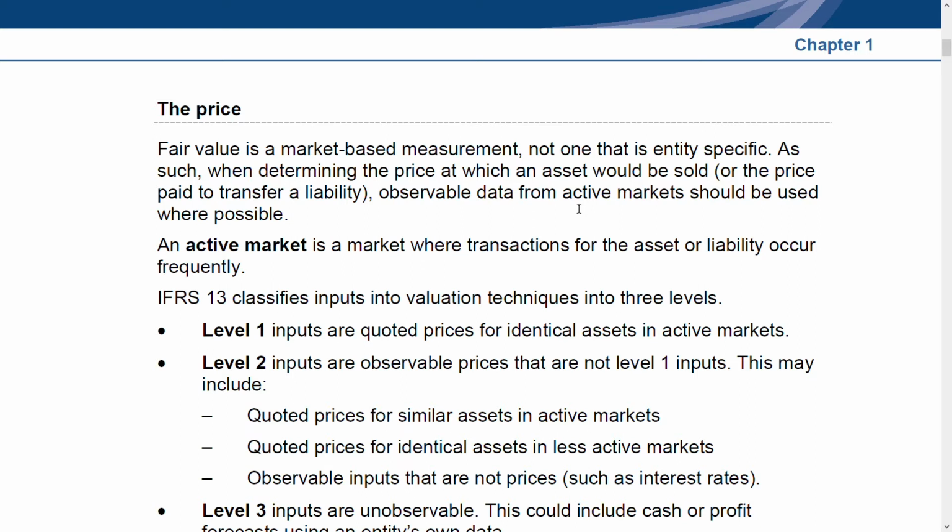It's very easy to find that price because, number one, it is an active market, and number two, you can observe the data. Wherever this situation comes, use it to the maximum, because that gives you a better picture compared to cases where you cannot observe the information or the markets are not active. What does an active market mean? Very frequently, there is a transaction for the asset or the liability.